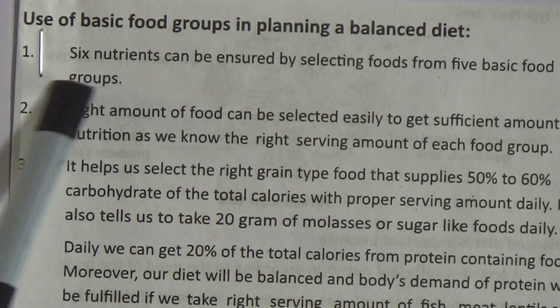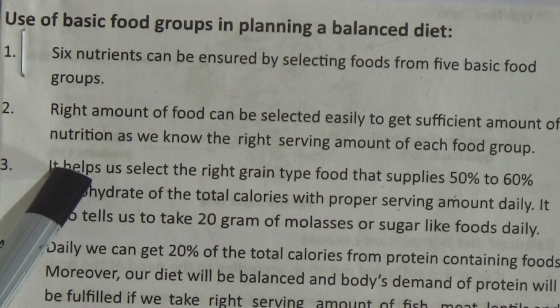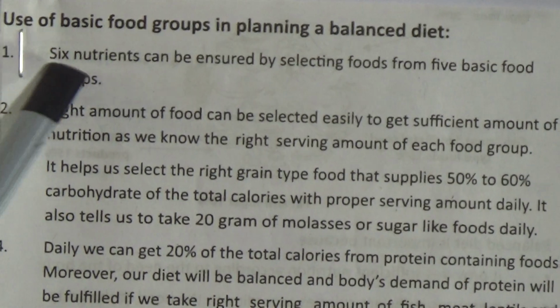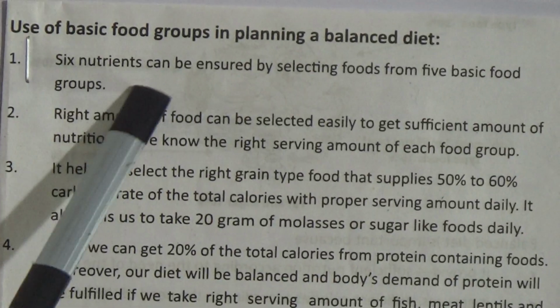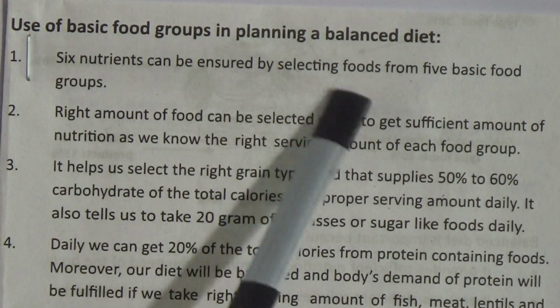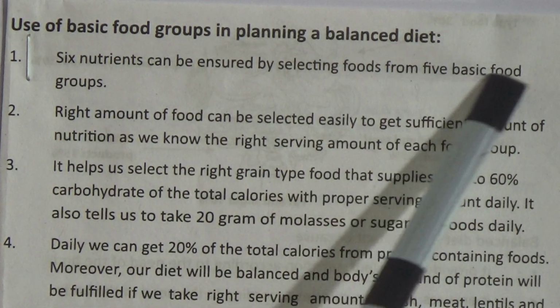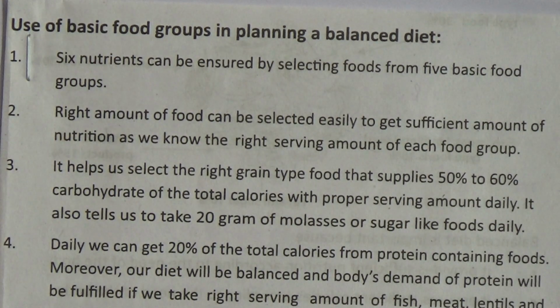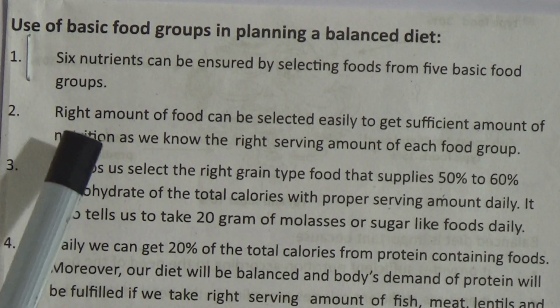And just look, students, there are 6 nutrients. That means protein, carbohydrate, fat, then vitamins, minerals, water. So these 6 nutrients can be ensured by selecting foods from 5 basic food groups. Number 2.